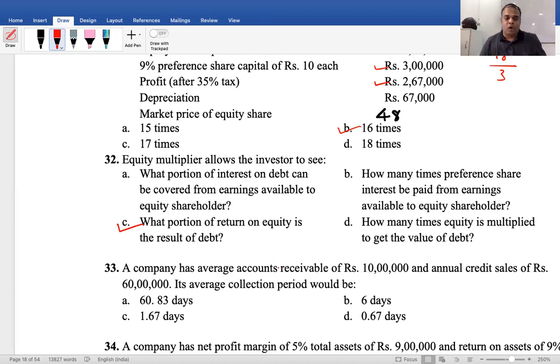We assume all sales are made on credit. 60 lakhs divided by average debtors 10 lakhs is 6. Then 365 divided by 6 is equal to 60.83 days. Answer A.